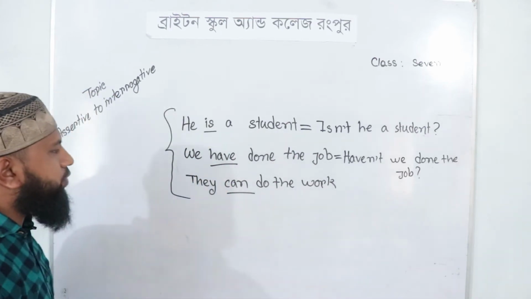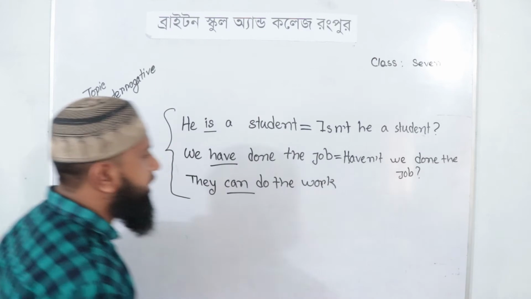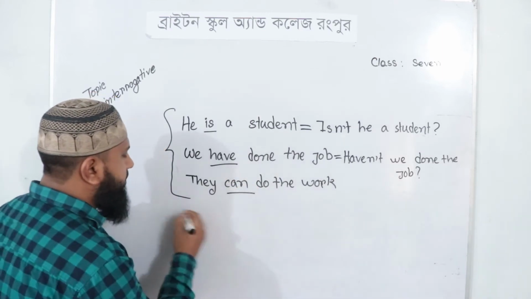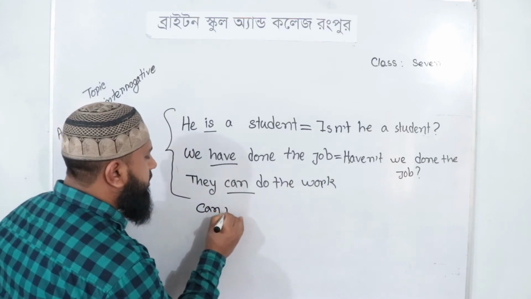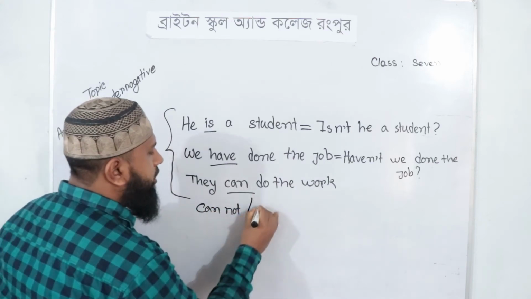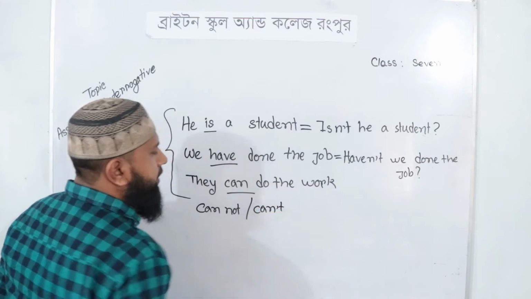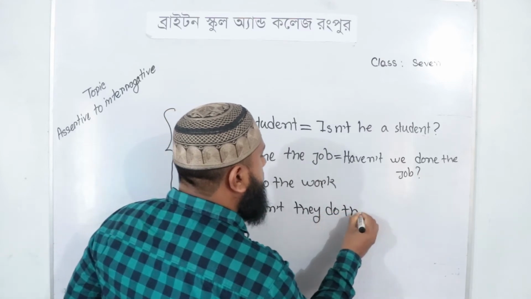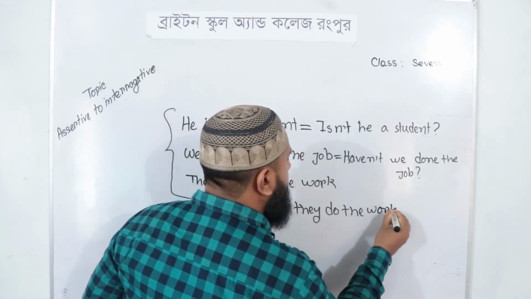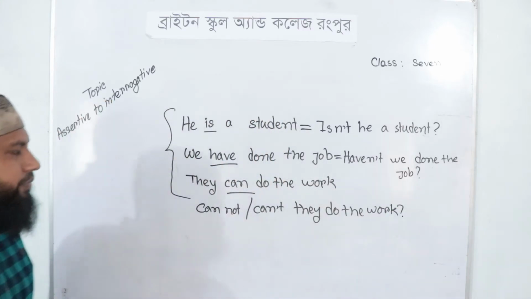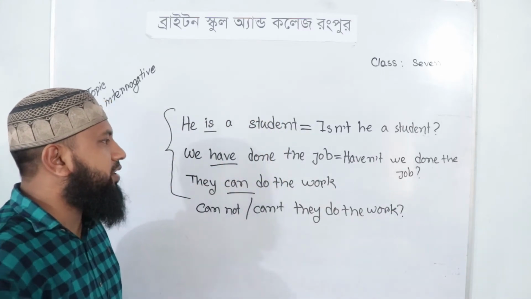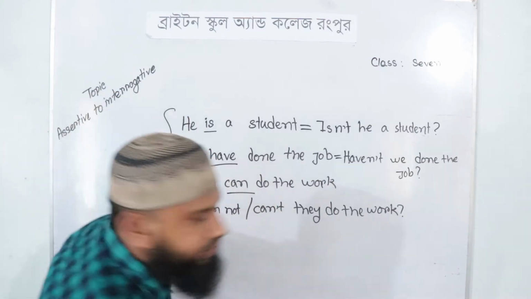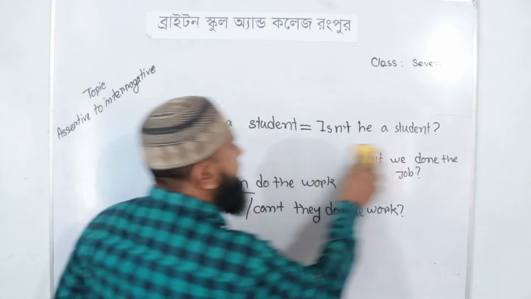Now come to the next one. They can do the work. There is the modal auxiliary verb can, so we have to take it in front of the subject. Cannot or can't. Can they do the work? You have to remember this pattern. Okay? I am going to discuss another pattern.